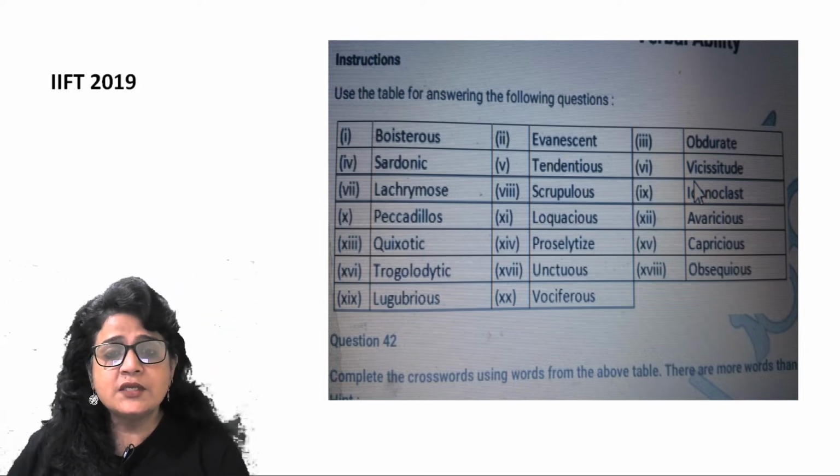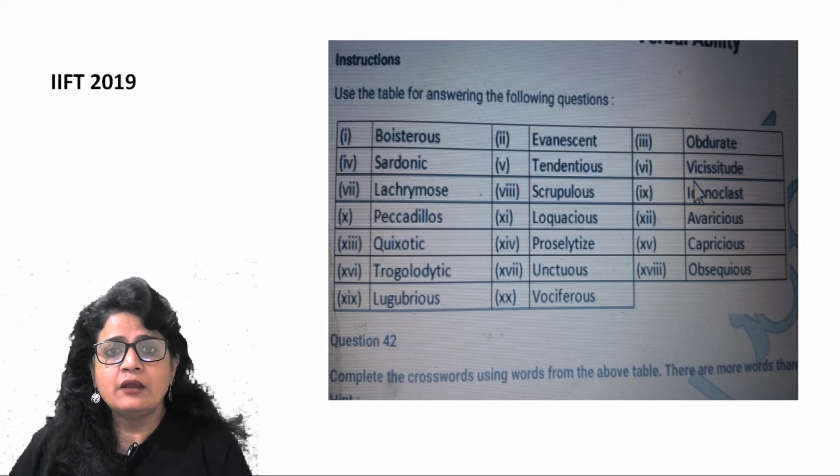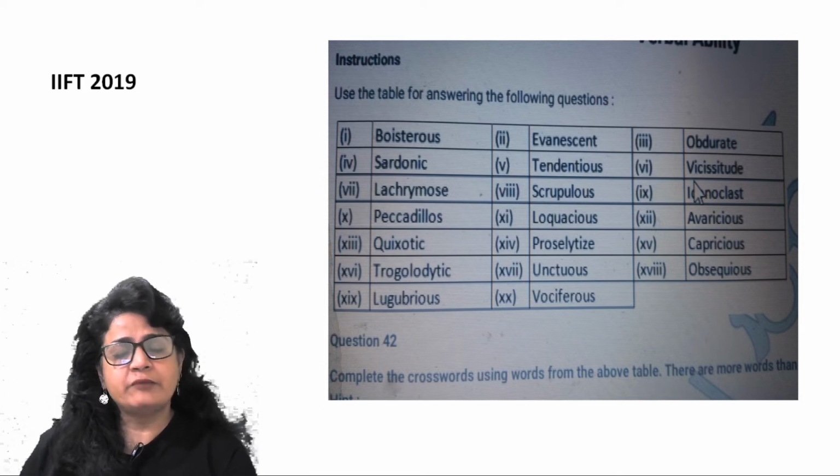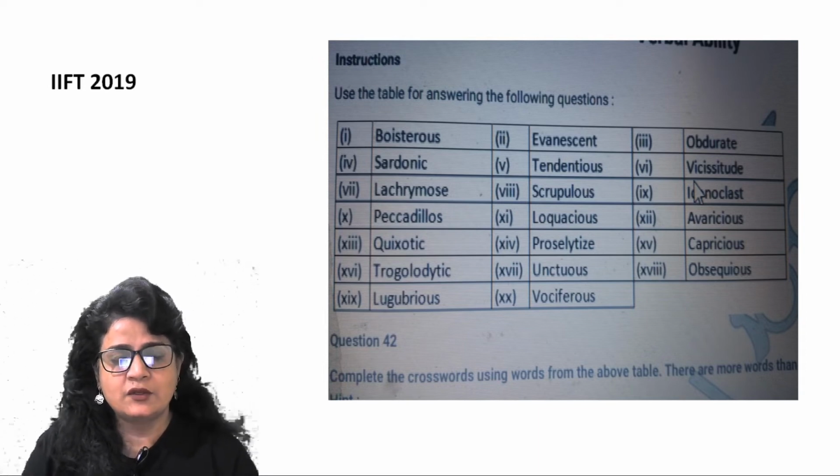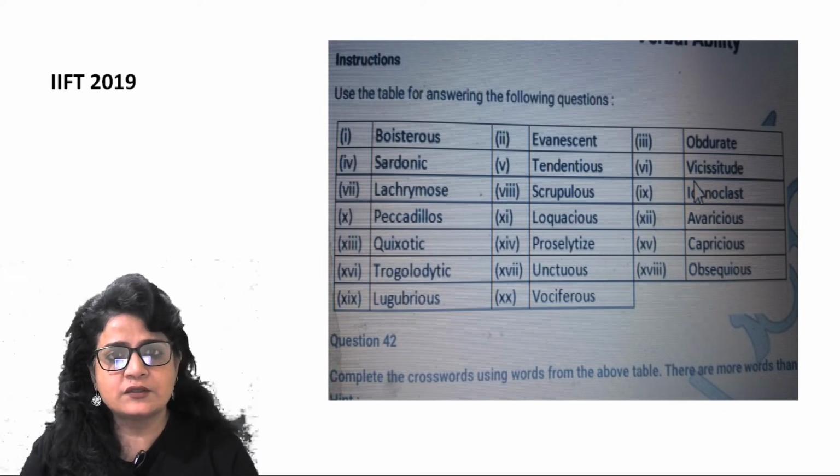So boisterous is noisy. When you see a group of boisterous boys, that means they are making a lot of noise. They are loud, they are rambunctious, they are making a lot of noise, right? So boisterous: a boisterous group of teenagers who are having their party, right? So boisterous.